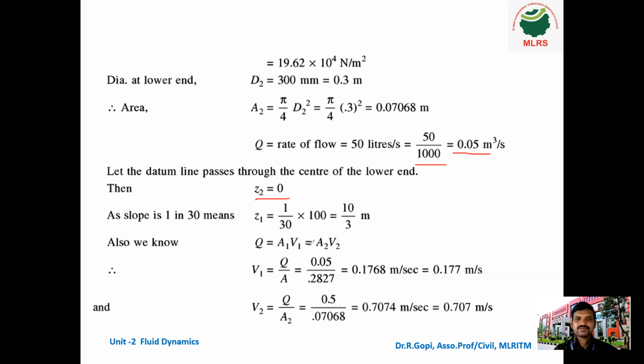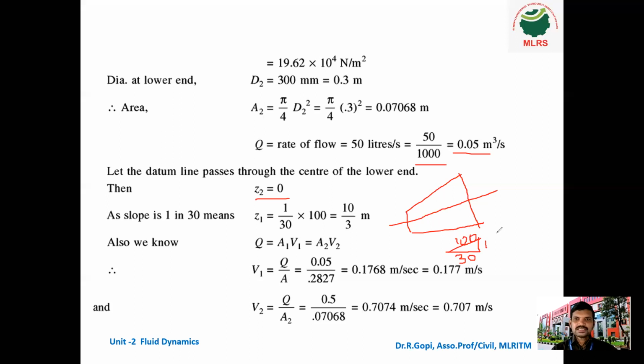So here the slope is given. This is the pipe, and this is the center line of the pipe. This is the slope. What is the slope? 1 in 30. This is 1 and this is 30. So this is the slope. The pipe length is 100 meter, that means the inclined length of the pipe is 100 meter.